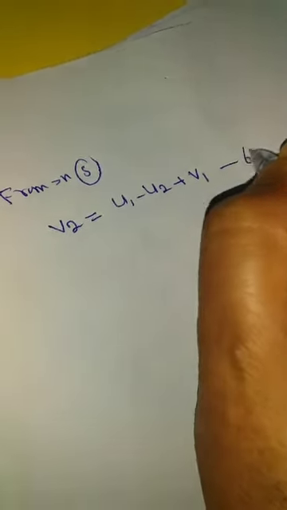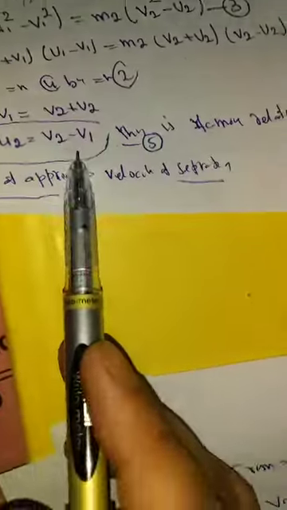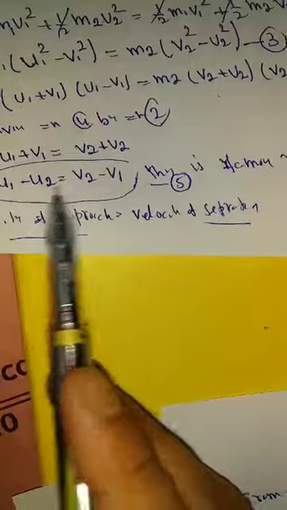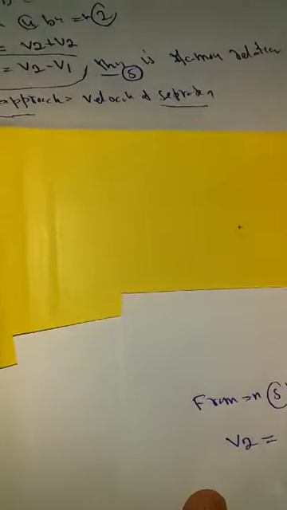Name this equation 6. If you remember, I have to find v1 and v2. v2 is equal to u1 minus u2 plus v1. Then I will substitute it in equation second.